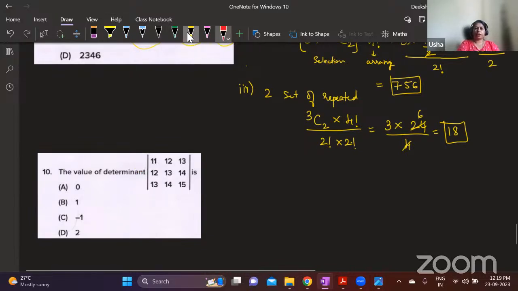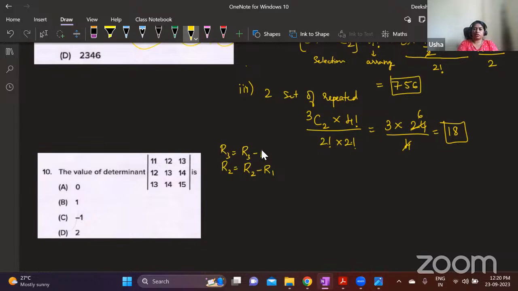Because we have a property: if 2 rows or 2 columns of a determinant are identical, then the determinant value is 0. So if I write here, R2 is equal to R2 minus R1, and R3 is equal to R3 minus R2.